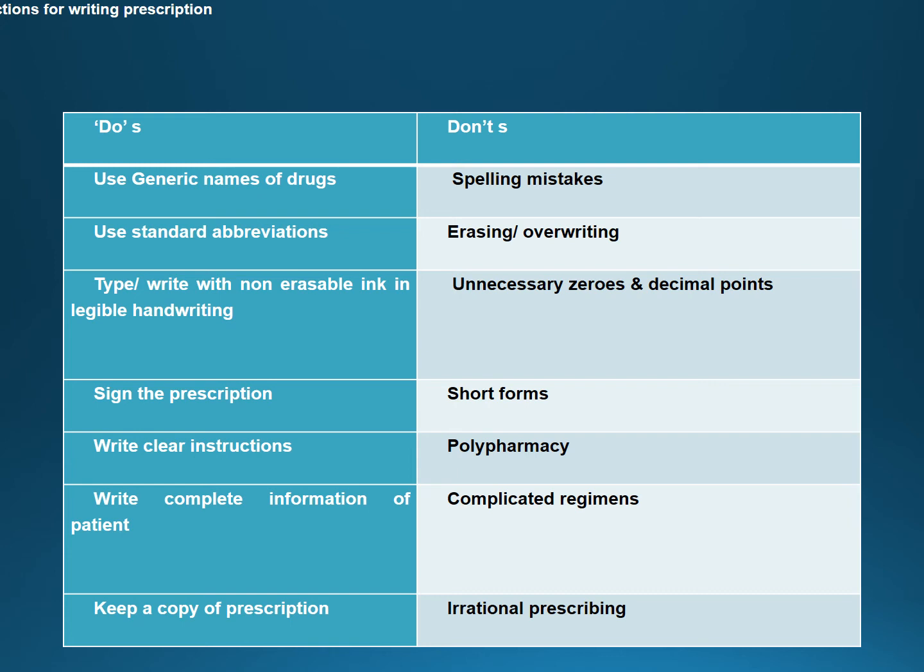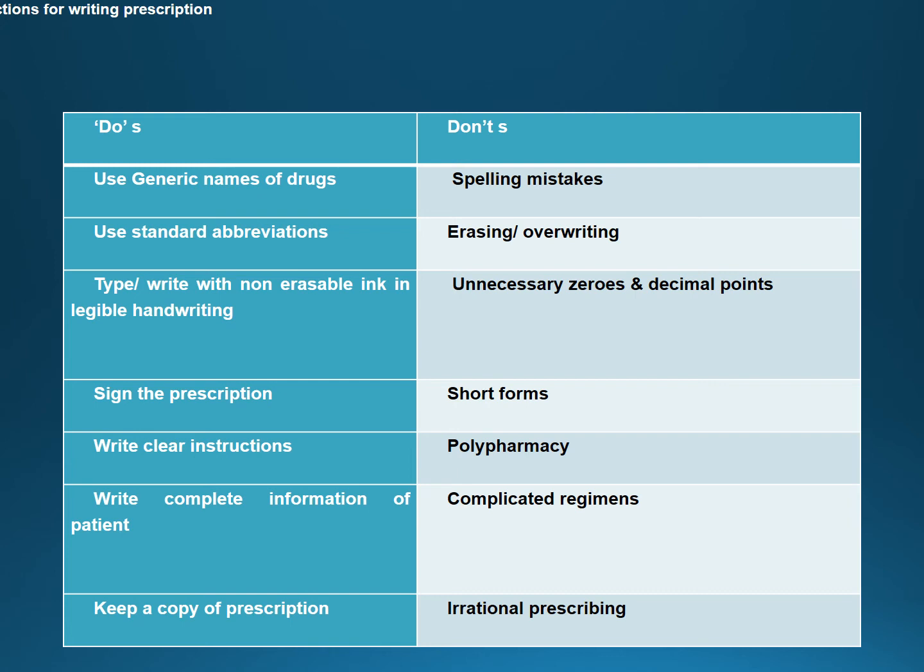Next is to write complete information of the patient. The patient information we have seen in the superscription is the name, age, gender, address and body weight of the patient. All this complete information of the patient is to be compulsorily mentioned in the prescription. And why? That we will discuss in the exercises.